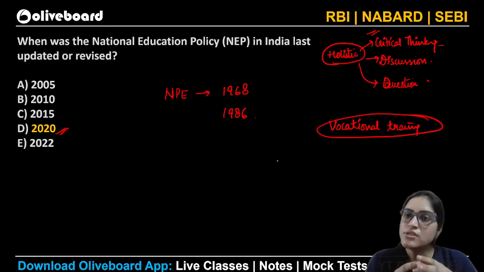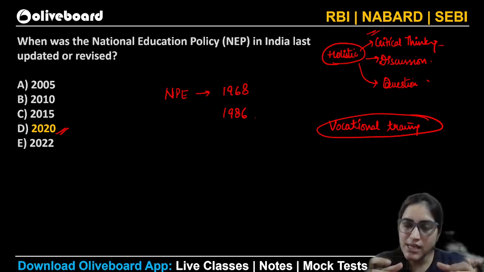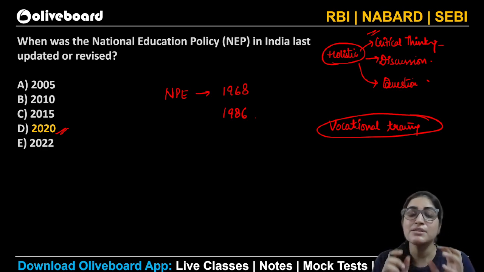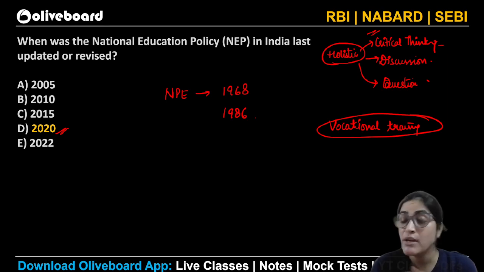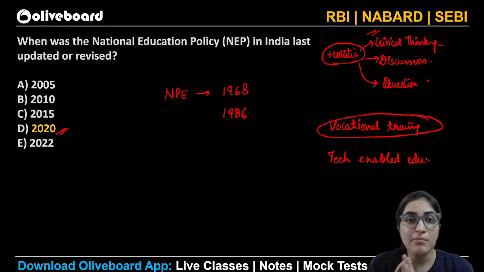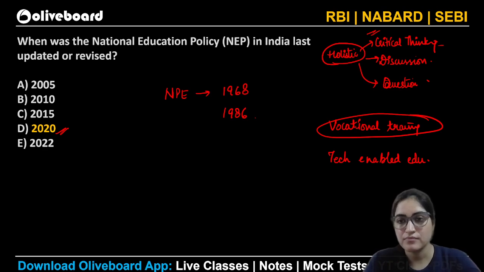Whatever the education system is, it is in such a state wherein the industry feels that they are not getting the talent that they were actually asking for. Whatever they are getting, it's not what was required. So that's why vocational training is one thing that was added in this NEP 2020, and that's why it was brought in. The next thing is technology enabled education. So tech-enabled learning, that's what we are focusing on.